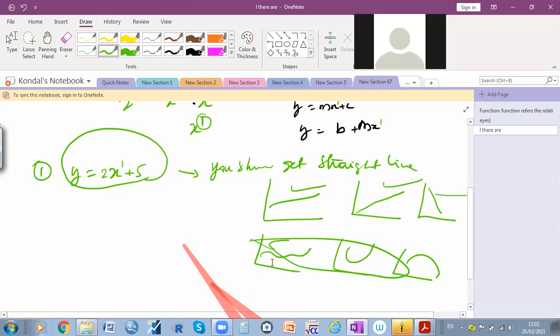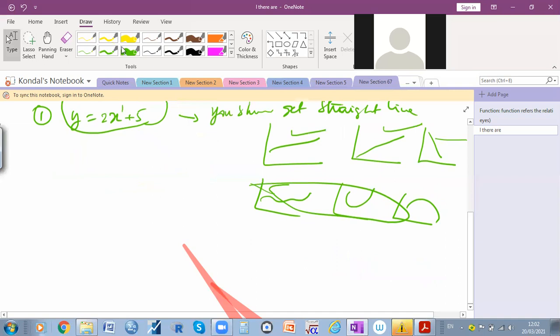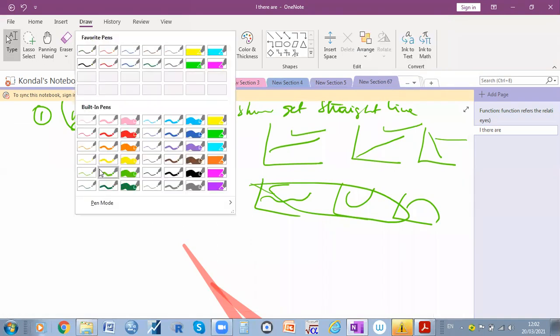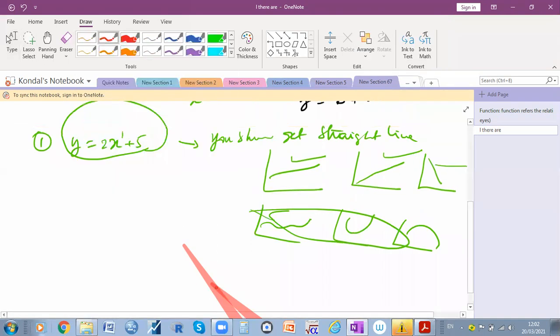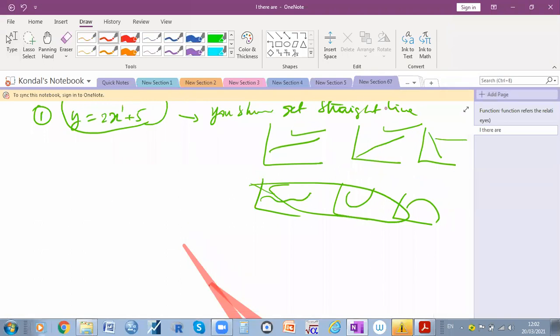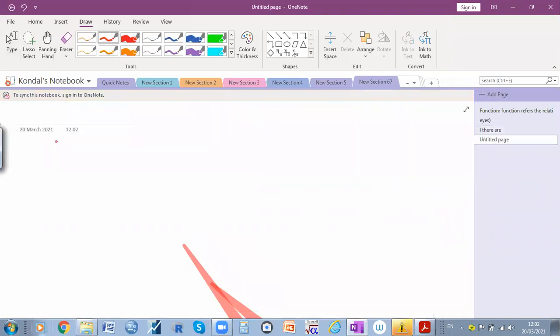Yes, sir. Okay, for example, if you take a supply function, can you say what the supply function is? Anybody?